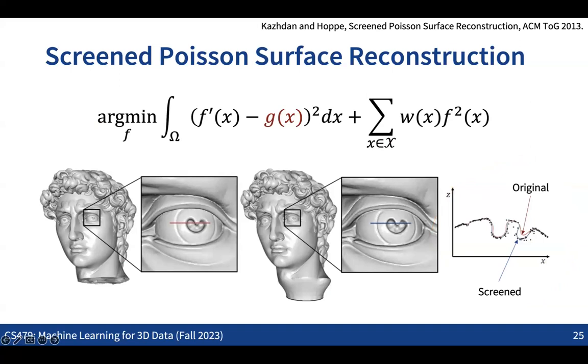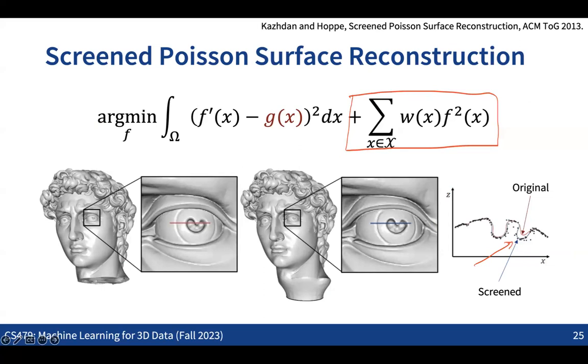While if you use this additional constraint, this regularization, then you get these results, which are better aligned with the given set of points. So this is additional information that we can utilize when solving the Poisson equation. Is this clear?